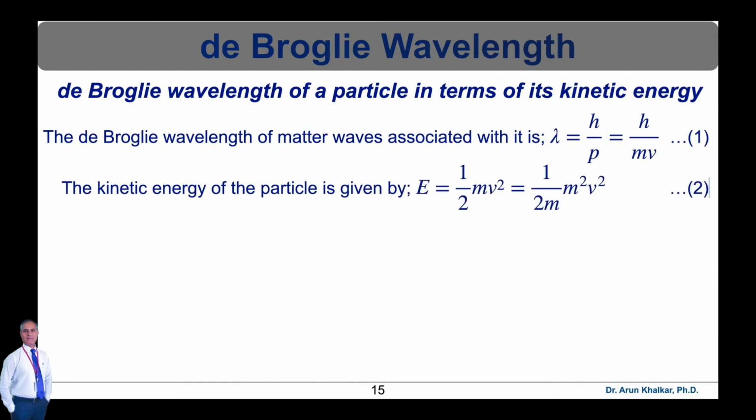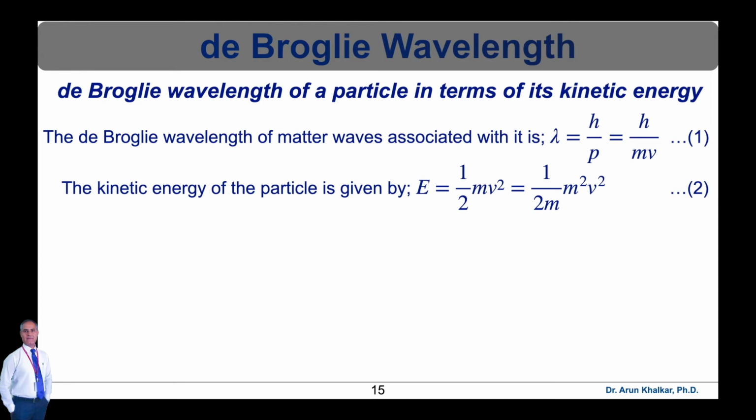The associated kinetic energy of the particle is given by E is equal to half mv square. This is a very general equation, as you know. By rearranging this equation, we can write E is equal to 1 upon 2m into m square v square, multiplying and dividing by m.